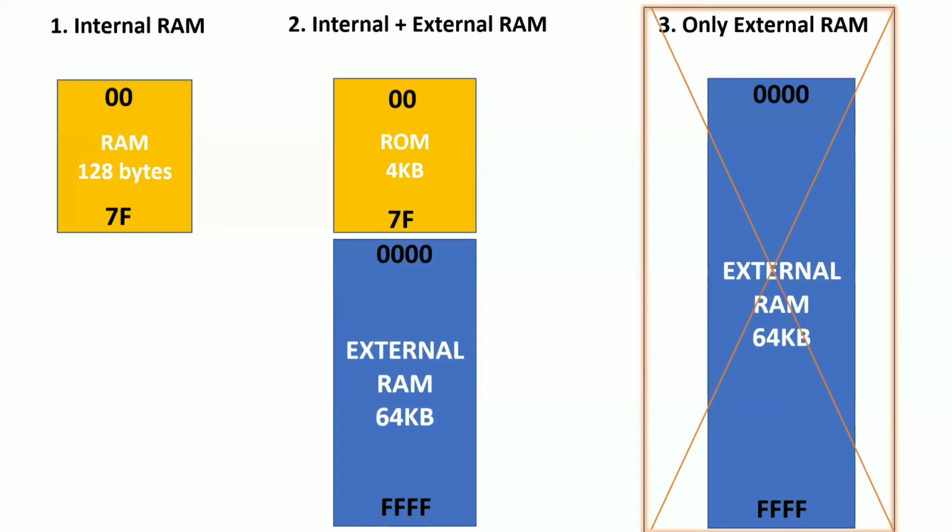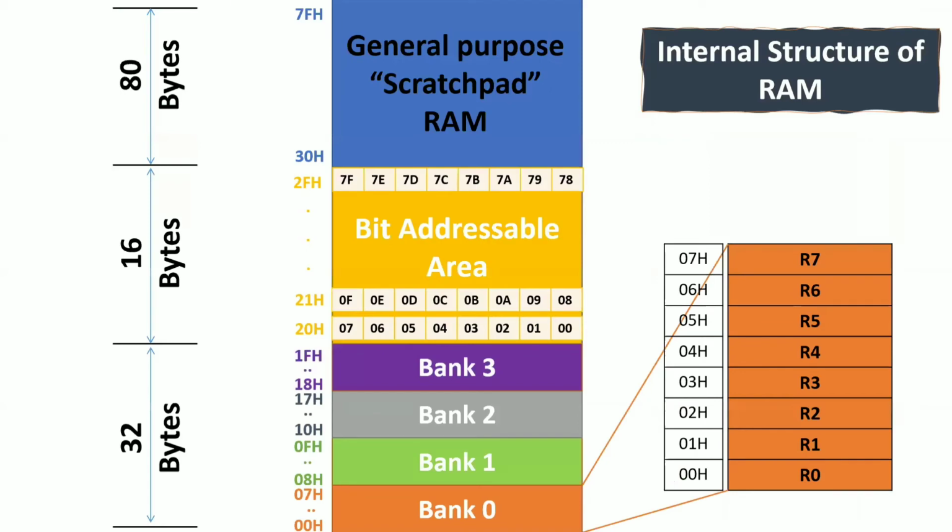That means we can use internal RAM alone, or I can use internal RAM plus external RAM. We cannot use only the external RAM, unlike your external ROM. Okay. Now we need to concentrate more on internal RAM. So external RAM is nothing but just like a memory. We can also read and write, but there are big concepts in your internal RAM, which we are going to see, the internal RAM structure.